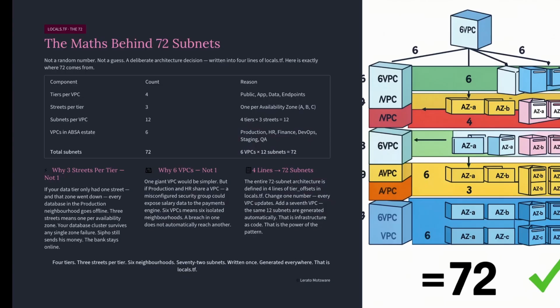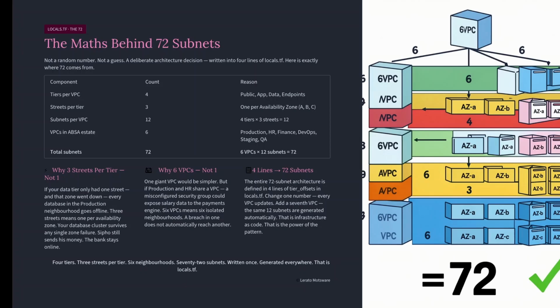One more thing before we move on. Each tier has exactly 3 streets. Not 1, not 5, 3. Why 3? Because we have 3 availability zones: af-south-1a, af-south-1b, af-south-1c. 1 street per zone, per tier. Think about it.